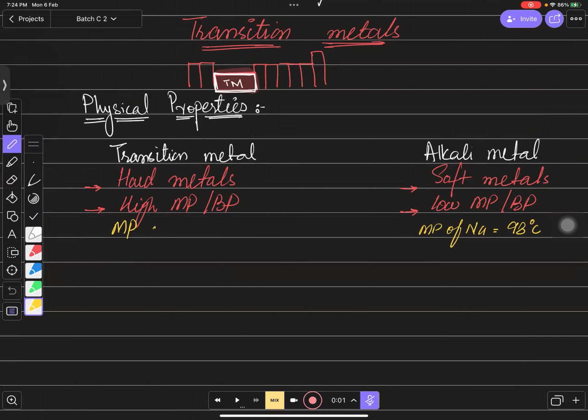And if you talk about densities, बच्चों, transition metals have high densities, right? And group 1 metals have low densities. We know that they can even float on the surface of water. If you want to imagine the density difference, the density of sodium is somewhere 0.91 gram per centimeter cube. पानी की 1 होती है. So it can float on the surface of water.